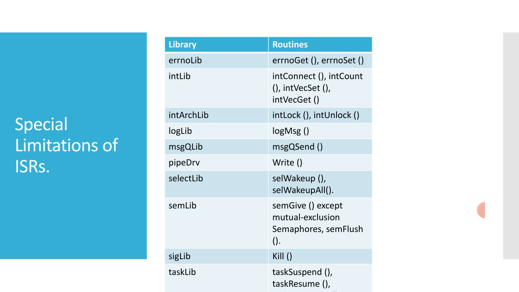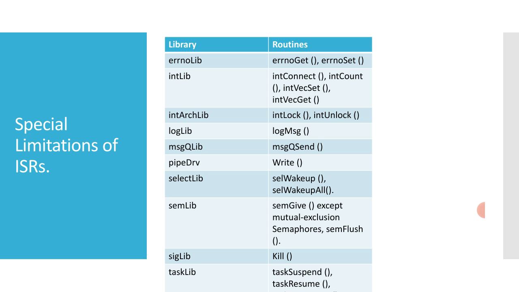Apart from that, you have errnoLib, intLib, intArchLib, msgQLib, pipeDrv, and selectLib, which we discussed in our previous video, and then semLib, that is for semaphores, and sigLib, that is for signals. Kill is the routine used there, then taskLib and tickLib.